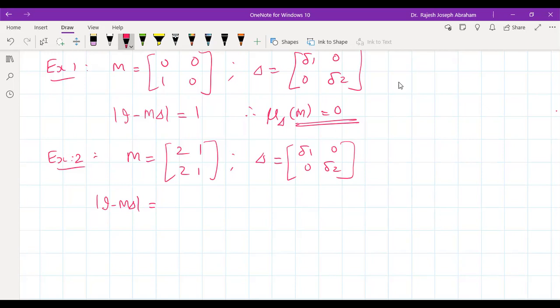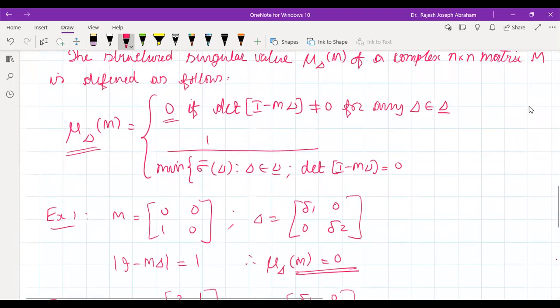Come on, what is determinant of I minus M delta? One minus 2 delta 1 minus delta 2 plus delta 2. Yes, correct.